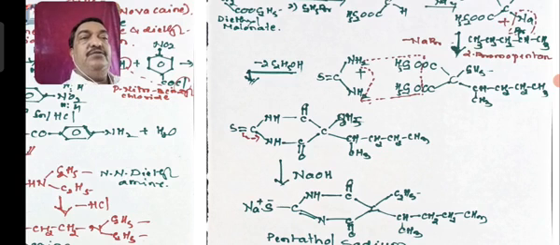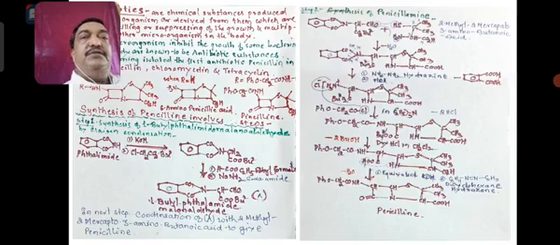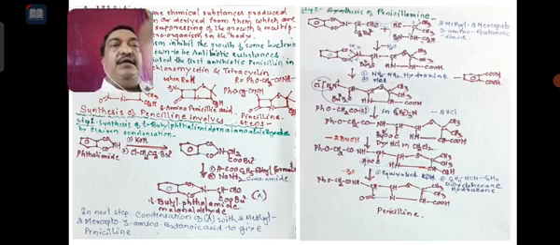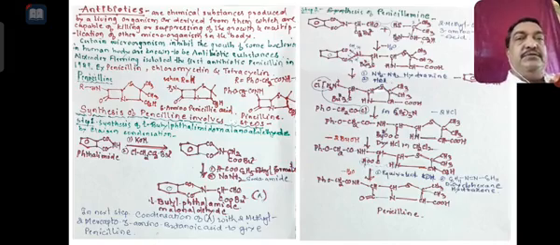It is now allowed to react with thiourea, S double bond C, NH2, NH2. Okay, this is thiourea. Urea means instead of S there is an O, oxygen. Okay, so when it is condensed with thiourea, you will get the intermediate product, and that intermediate product is allowed to react with NaOH, that is alkaline condition, that will produce your product. Right? So all these things you have learnt in the last class.